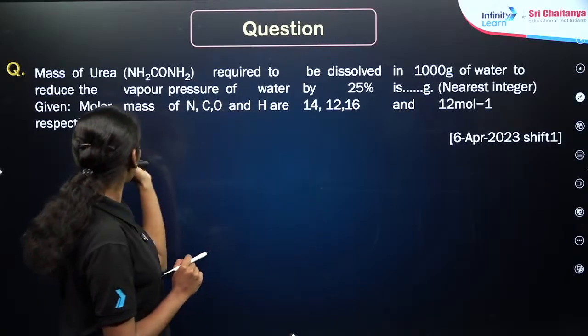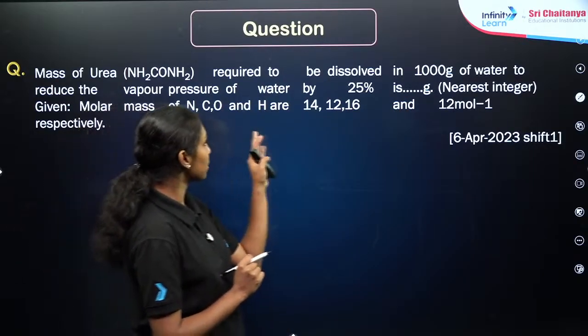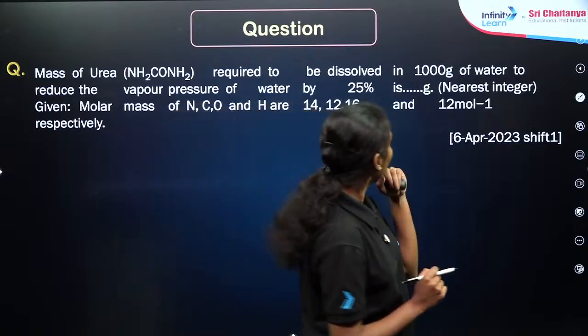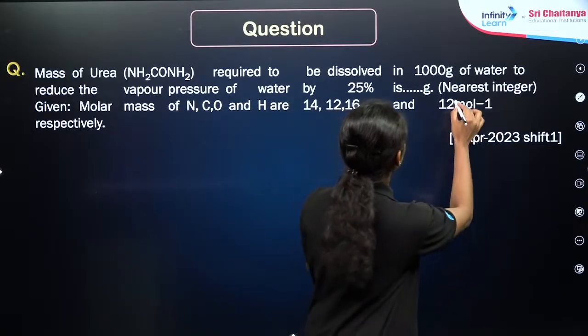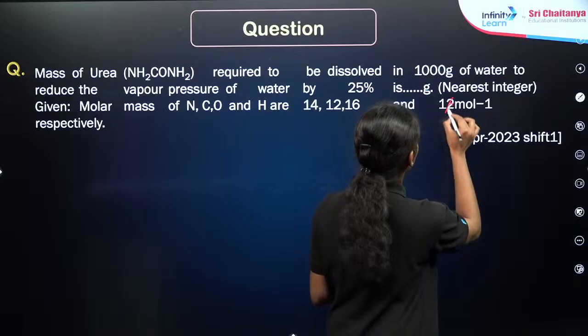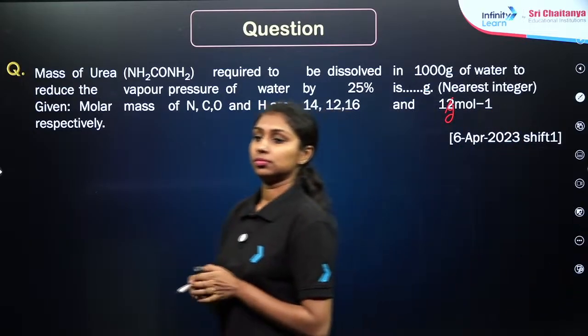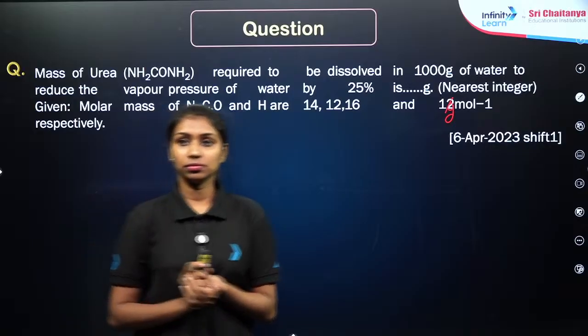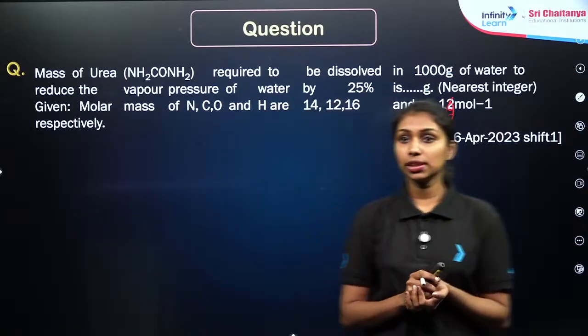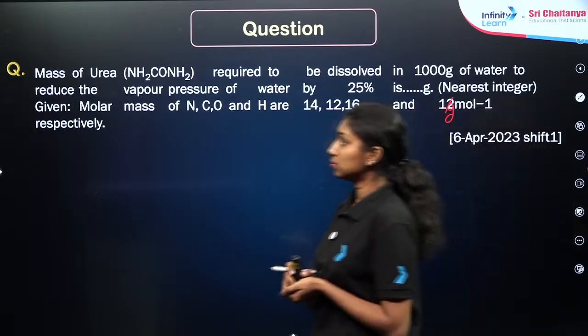It is given that the molar masses of nitrogen, carbon, oxygen, and hydrogen are 14, 12, 16 and 1 respectively. Here it is again a urea solution, NH2CONH2.